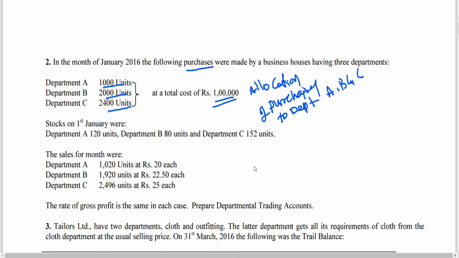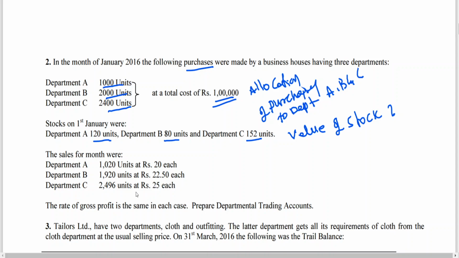I think this is missing now. Stock 120 units, 80, 150. Value of stock, question mark. Sales: department A 1020 units at 20 rupees each, 1920 units at 22.5 each, 2496 units at 25 rupees each. So what is missing here?